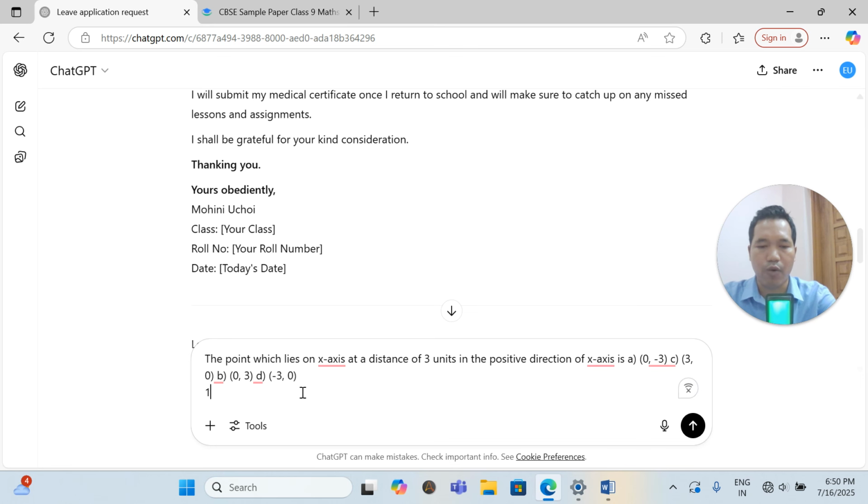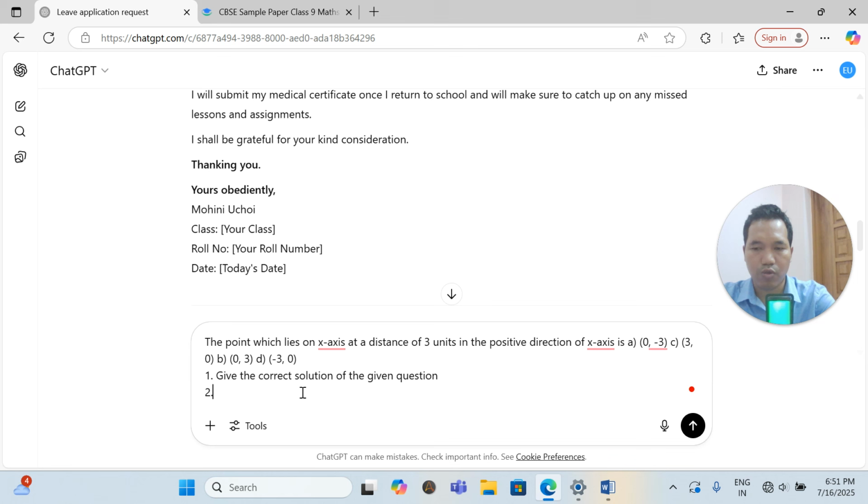Okay, now you want this solution. Now what you have to do: number 1 point, give the correct solution of the given question. This is number 1.